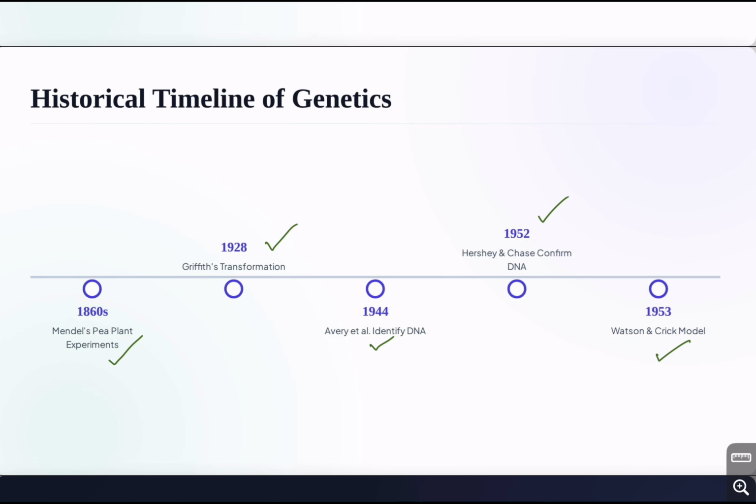So today we traveled through more than 100 years of genetics research. We started with Mendel and his pea plants. Then we saw Griffith's transformation experiment. We learned how Avery and his colleagues identified DNA as the transforming principle. We saw how Hershey and Chase provided strong evidence for DNA as genetic material. We learned about Chargaff's base relationships. And finally, we reached the famous double-helix model of DNA.